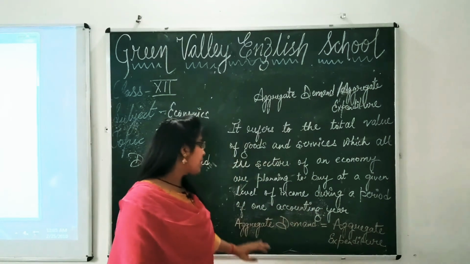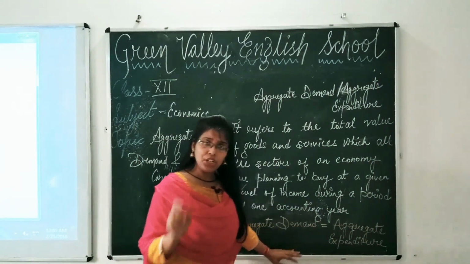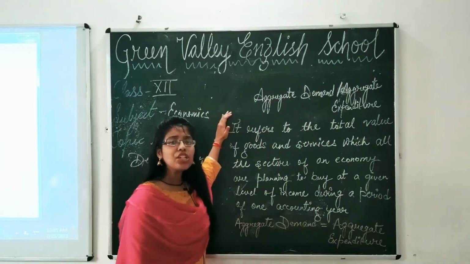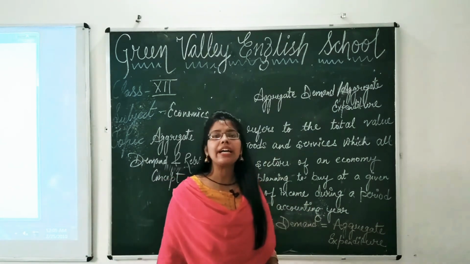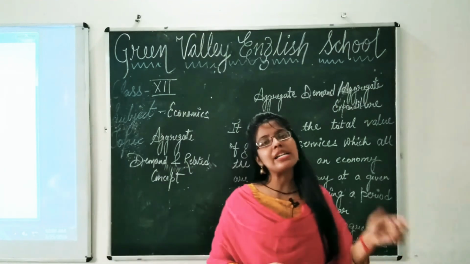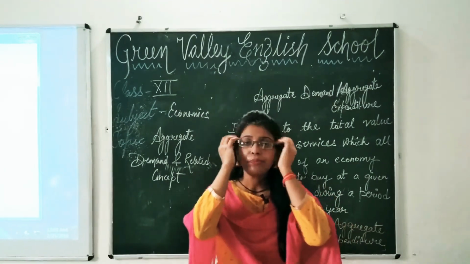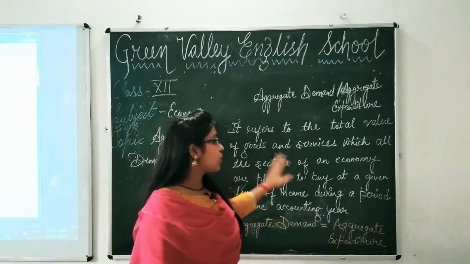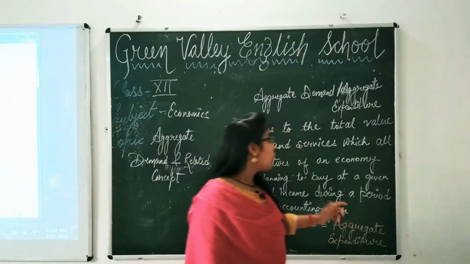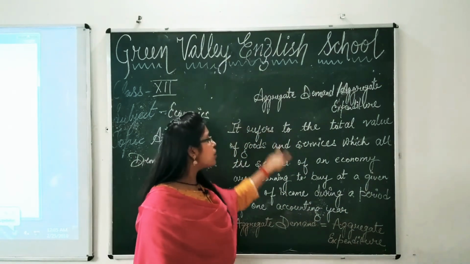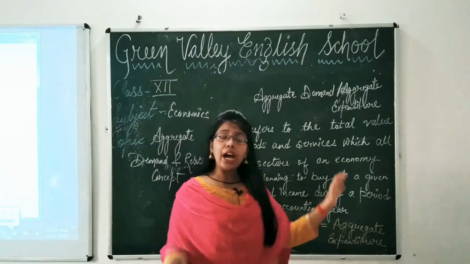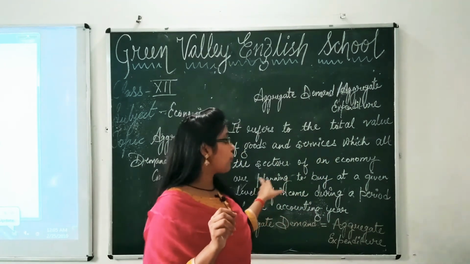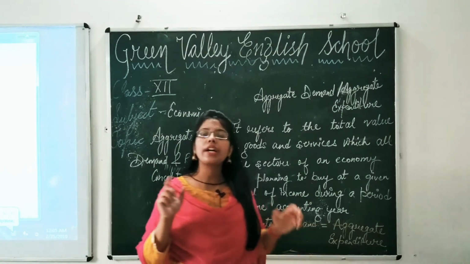Now how is aggregate demand equal to aggregate expenditure? You can say the same definition applies for aggregate expenditure, but how? The question arises here: how are aggregate demand and aggregate expenditure the same, or why do we say that aggregate expenditure refers to the total value of all goods and services which all the sectors of the economy are planning to buy at a given level of income during a period of one accounting year?